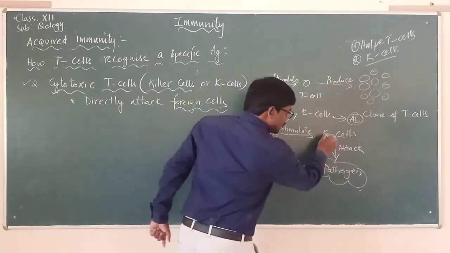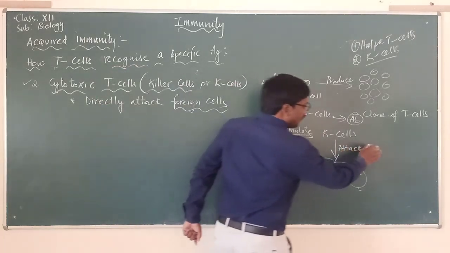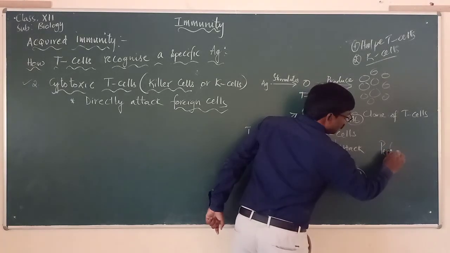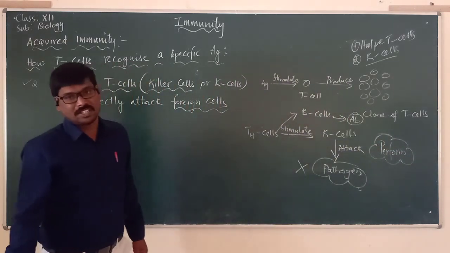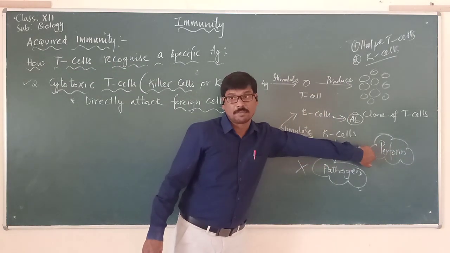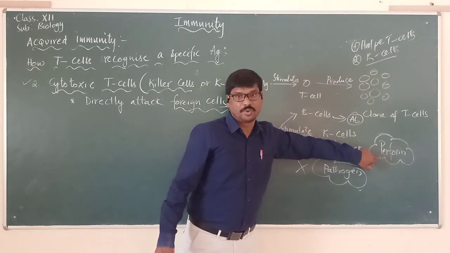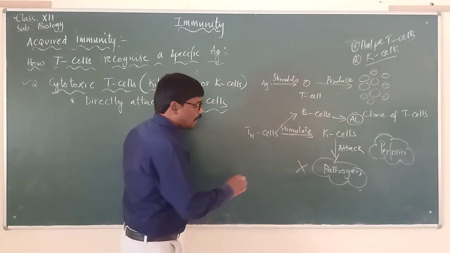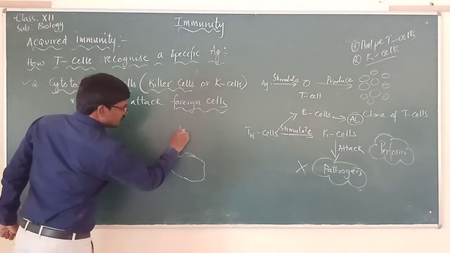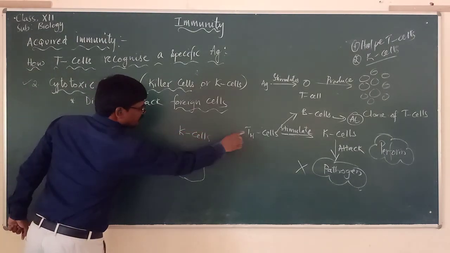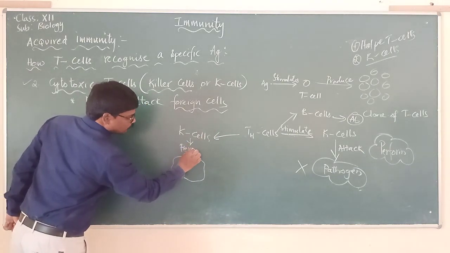Remember, these K cells will produce a particular protein, which is called perforin. Please remember, we already came across this, and it is a very important chemical substance. K cells will be producing a particular chemical substance called perforin, and this perforin now attacks the microorganism. Suppose this is a microorganism, and the K cells are stimulated by the T helper cells. I am showing it in this way. Now K cells are producing one chemical called perforin.